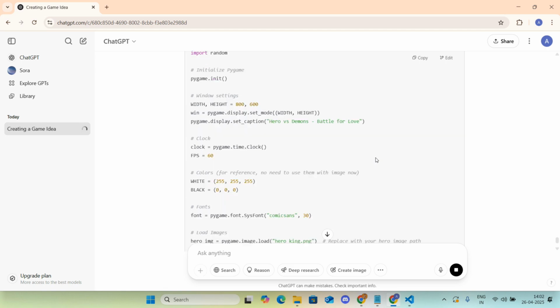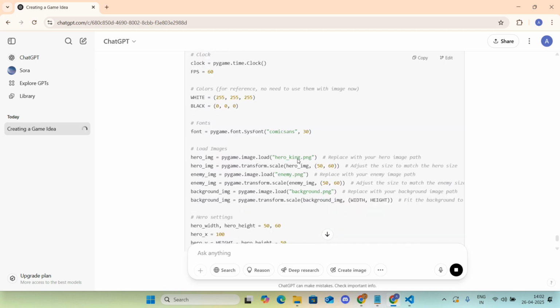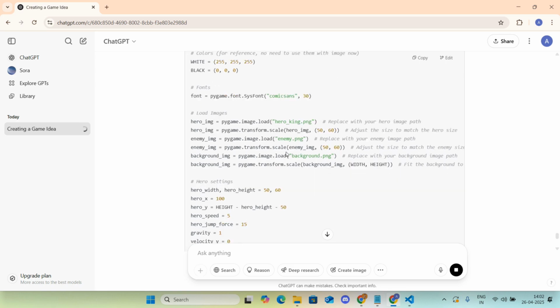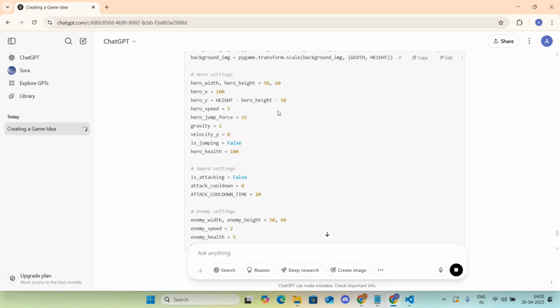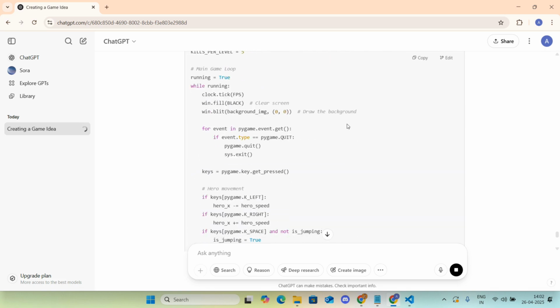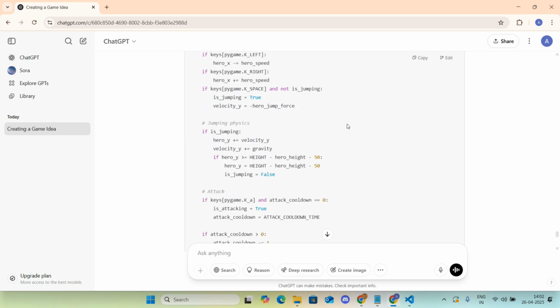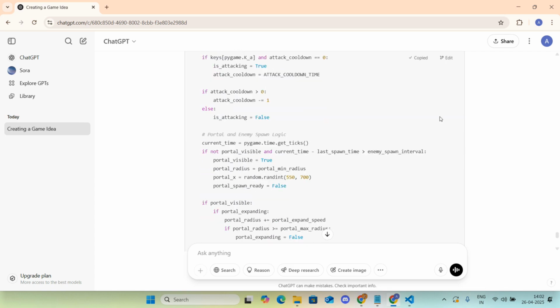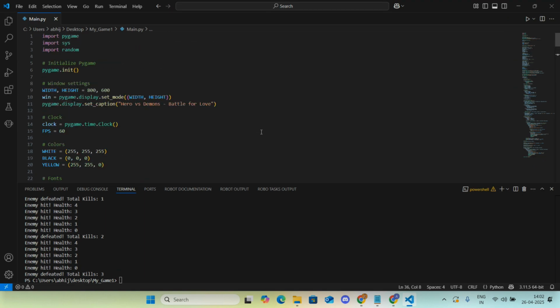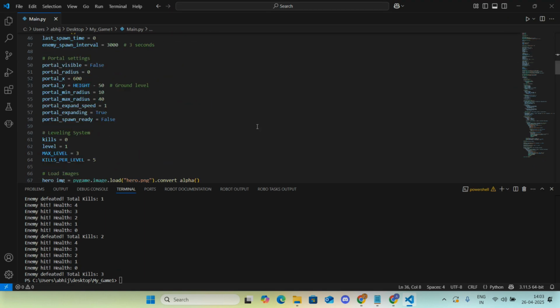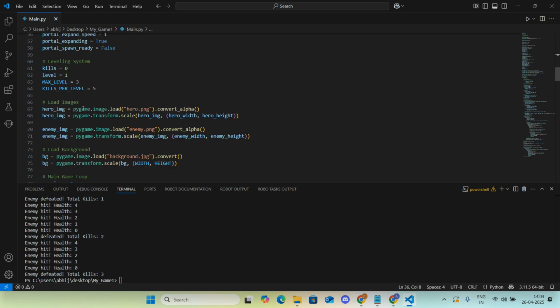Great. So hero, enemy, and background. This is where we will be reading it from, and the game will remain the same. Basically, copy this, paste it over here, and I see it names our Pygame hero, the image of the enemy, and the image of the background that we have created.